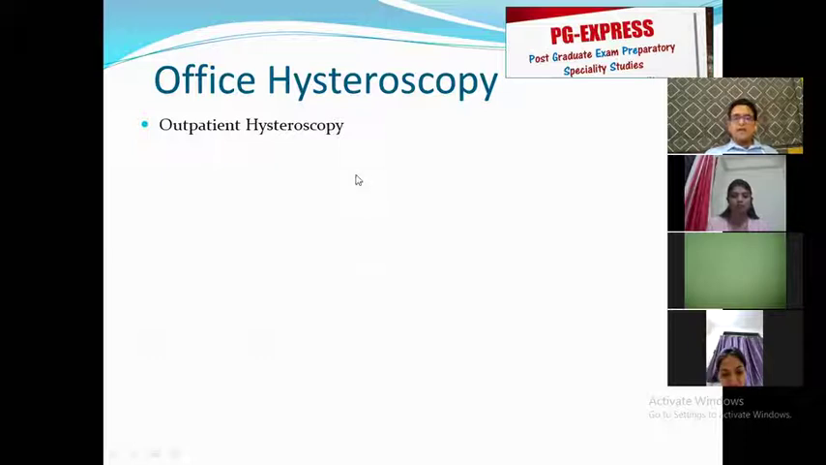Second thing, how do you make sure that you are able to adequately distend the uterine cavity when the patient is awake? So these were the two problems that they faced, but they started looking for more and more options. And let's see how office hysteroscopy evolved.